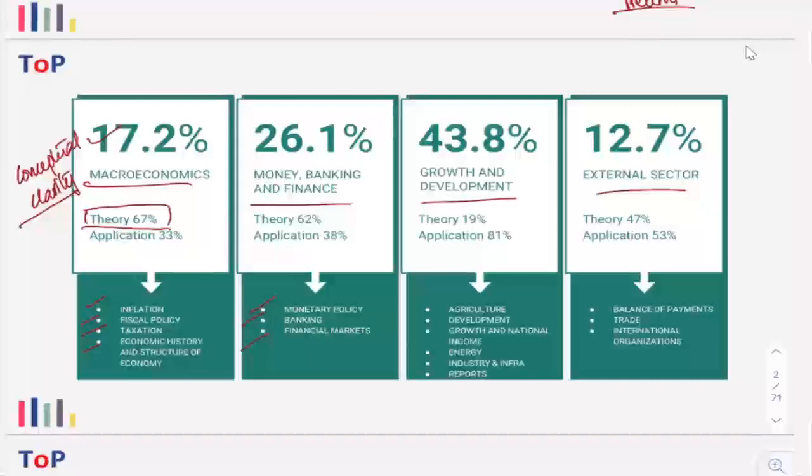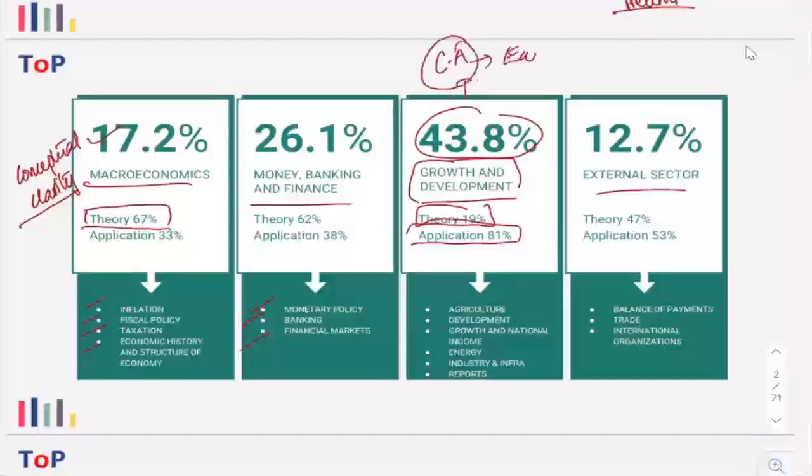Now, next is growth and development, which constitutes around 43.8% of the questions. But at the same time, you have to understand that the number of application or current affairs questions there is very high. 81% of the questions are from the current affairs part, and only 19% are theoretical in nature. So that shows that current affairs is also very important for your economics preparation.